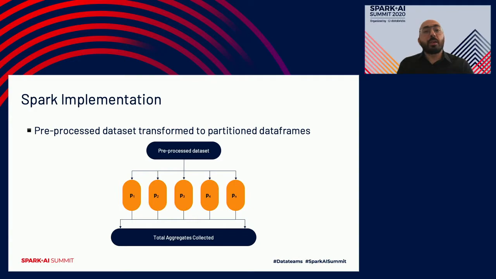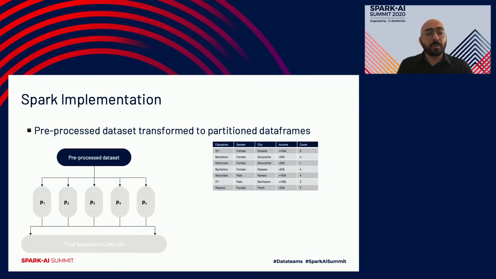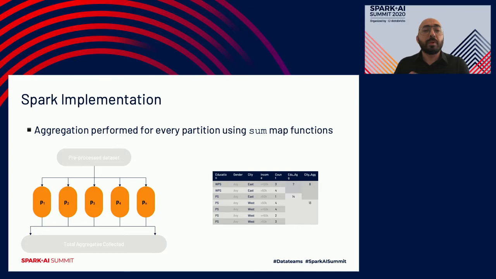So how was this adapted for Spark? It started with a pre-processed data set that was transformed to partition data frames. The pre-processed data set is the example that we saw earlier, which has the group by and count data set. And then we start partitioning this data set to n number of partitions.